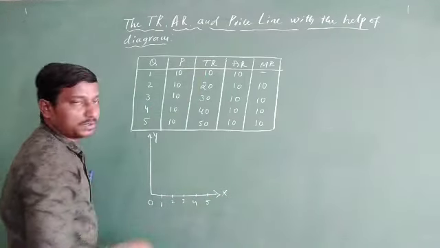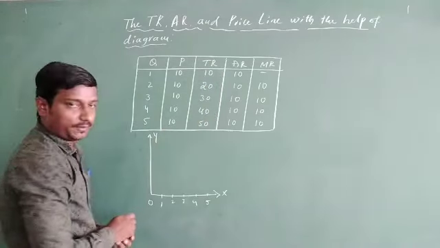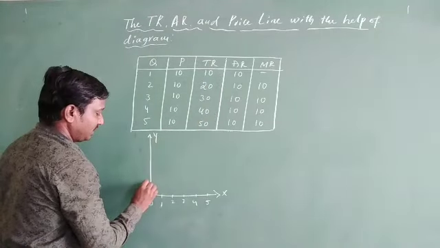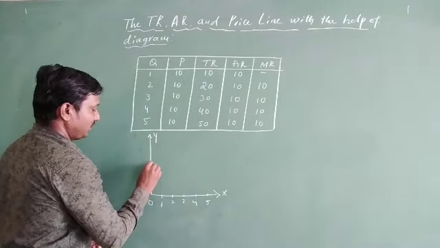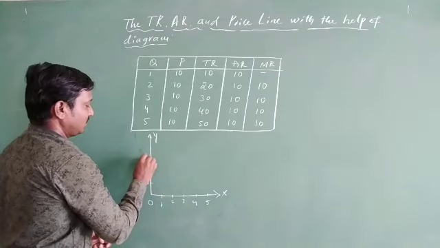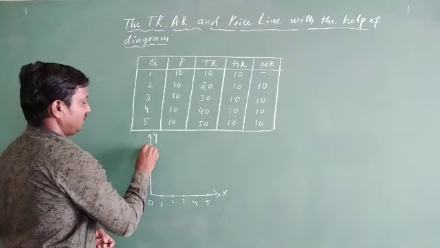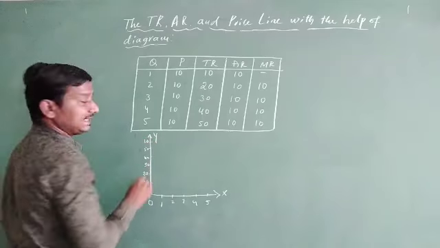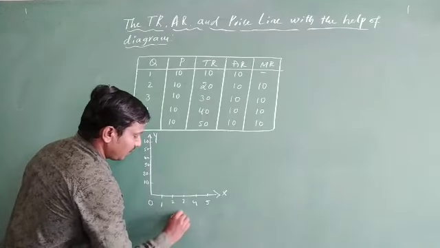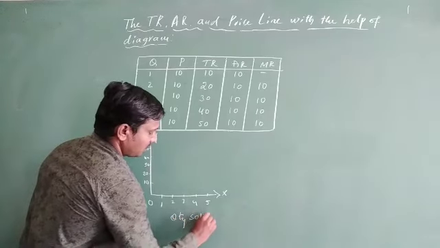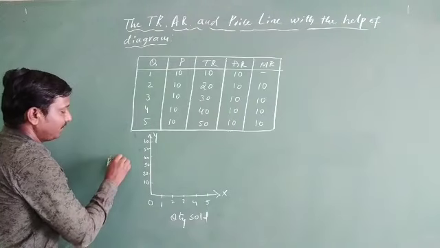Now you see the total revenue: minimum is 10 and maximum will be 50. So I am going to take here 10, 20, 30, 40, here 50, and if you want you can take 60.